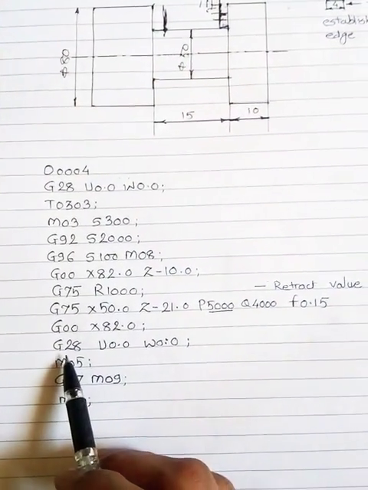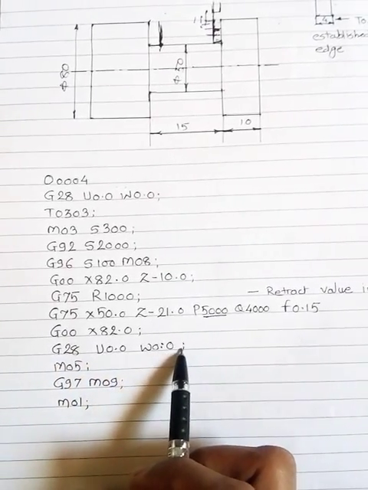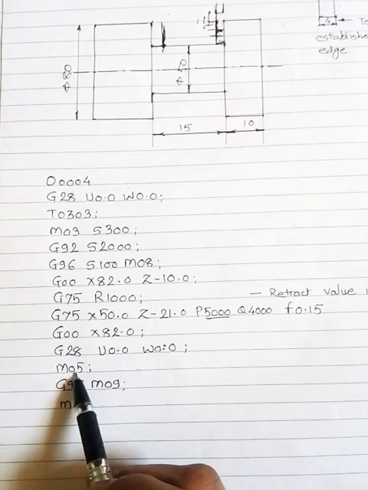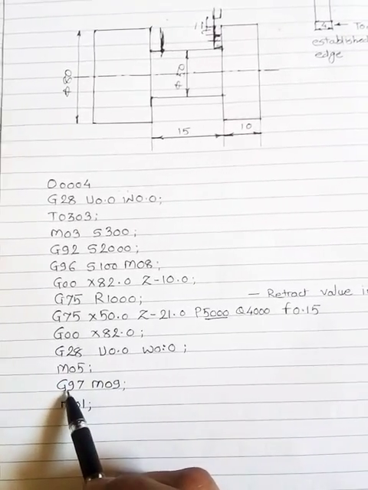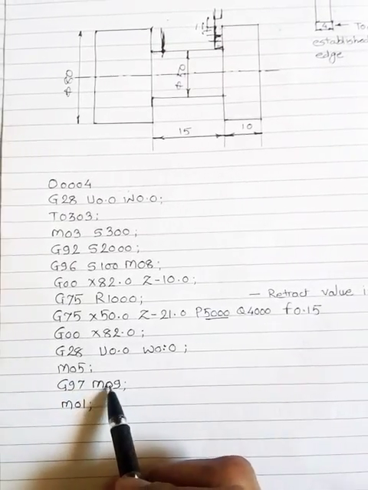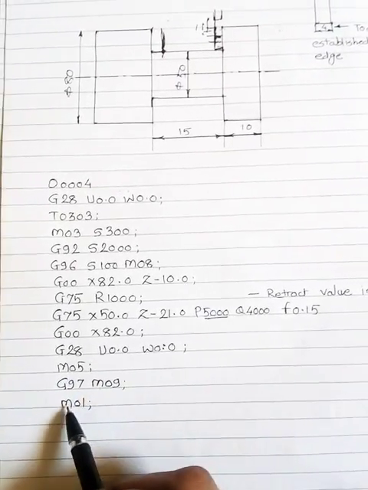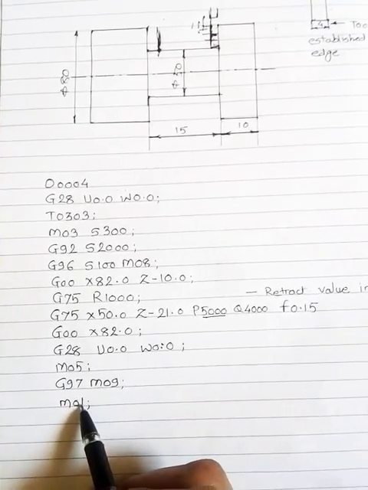So we are taking G28 U0.0 W0.0, then spindle stop M05, then G97 cancellation of CSS, then M09 coolant off, and finally M01 optional stop.